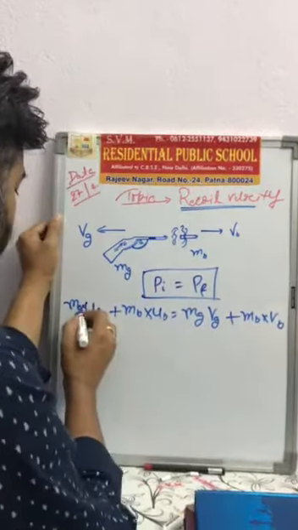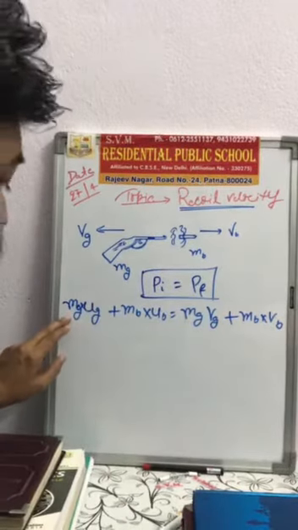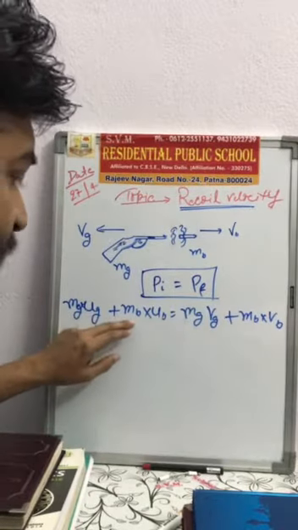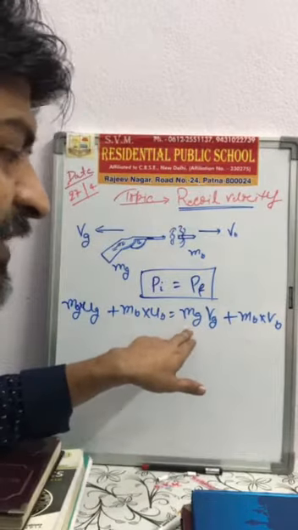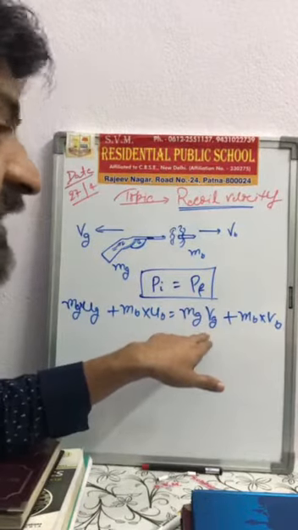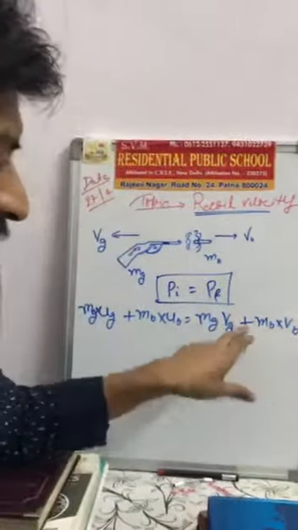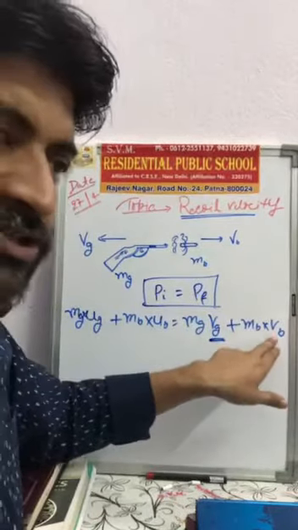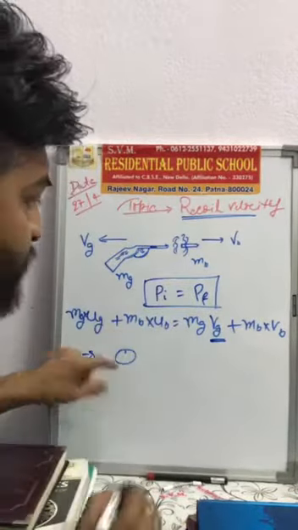That means the mass of the gun into the initial velocity of the gun plus the mass of the bullet into the initial velocity of the bullet is equal to the mass of the gun into the final velocity of the gun, that means the jerk velocity, also known as the recoil velocity of the gun, plus the mass of the bullet into the final velocity of the bullet. By this expression, this is equal to 0.